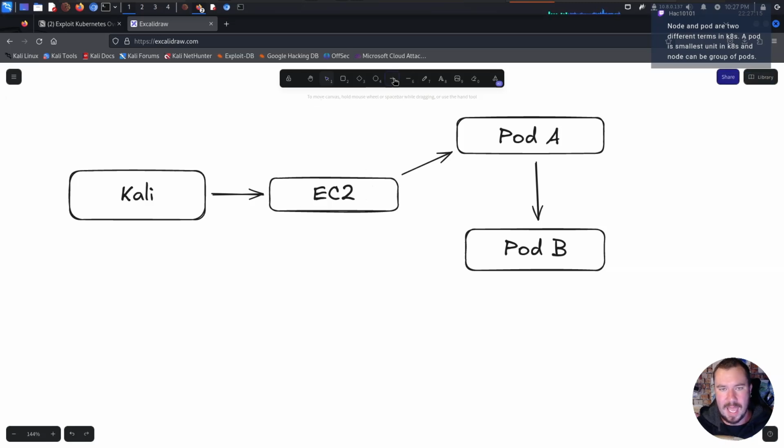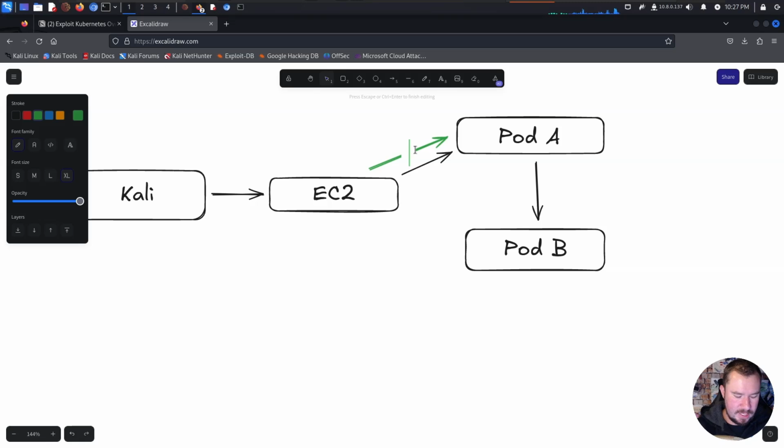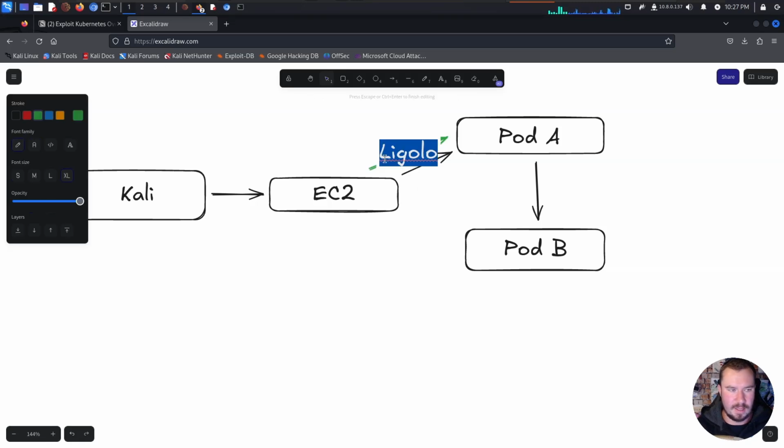So let's make a line, and we'll make it green for the port forwarding type craziness. So the first thing that we did is we set up Ligolo-ng, right? So we'll do a green line right here, and we'll just say Ligolo, which we need to make that text a lot smaller. We'll go like that, right?